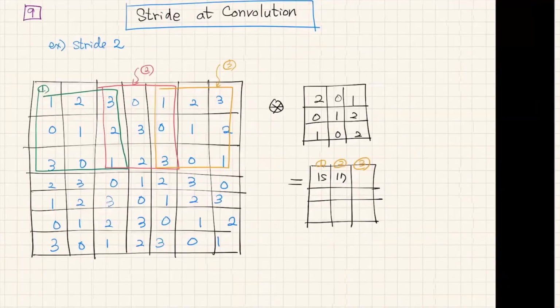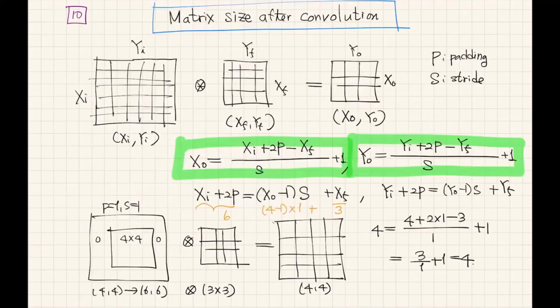I would like to skip this part. Sometimes you need to calculate the input vector size xi, the filter size xf, and the output vector size. I spent a little bit of time to find the relationship. Output vector size can be calculated using this equation.